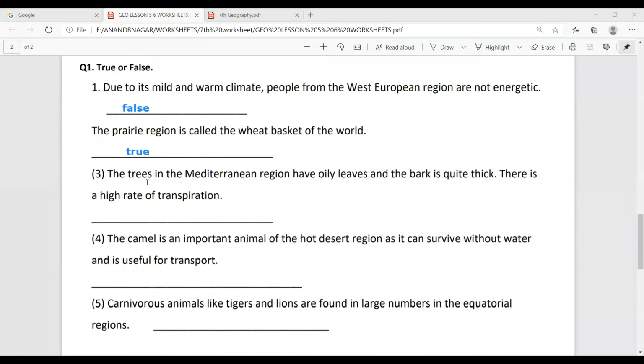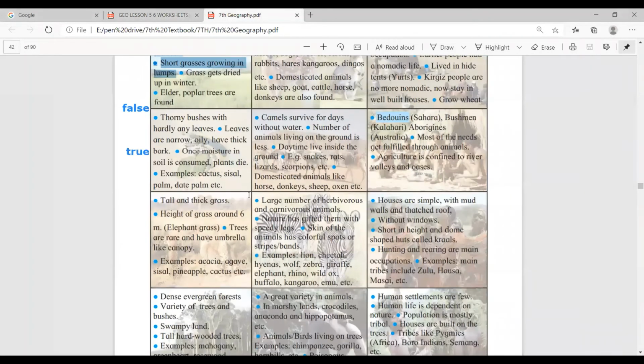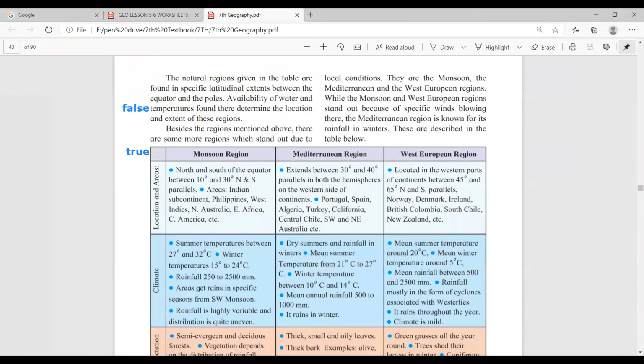Okay, next is: the trees in the Mediterranean region have oily leaves and the bark is quite thick. There is a high rate of transpiration. Okay, so we have to find out the Mediterranean region. Where is it? Page number 34. Go to page number 34 and find out. See, this is the Mediterranean region.